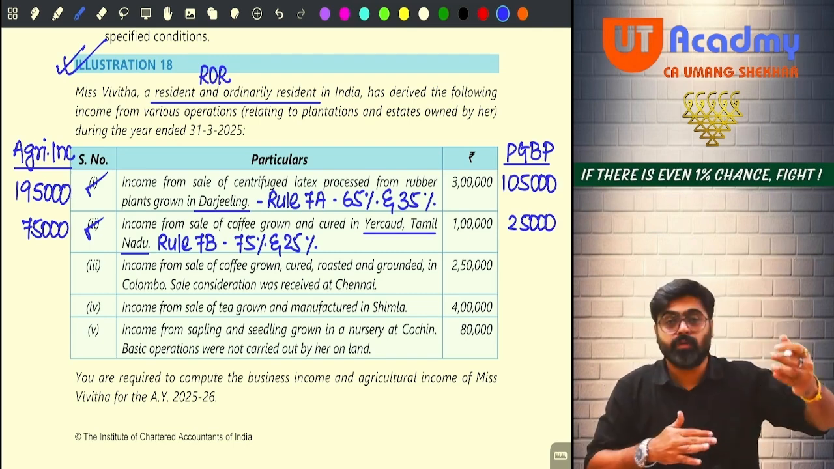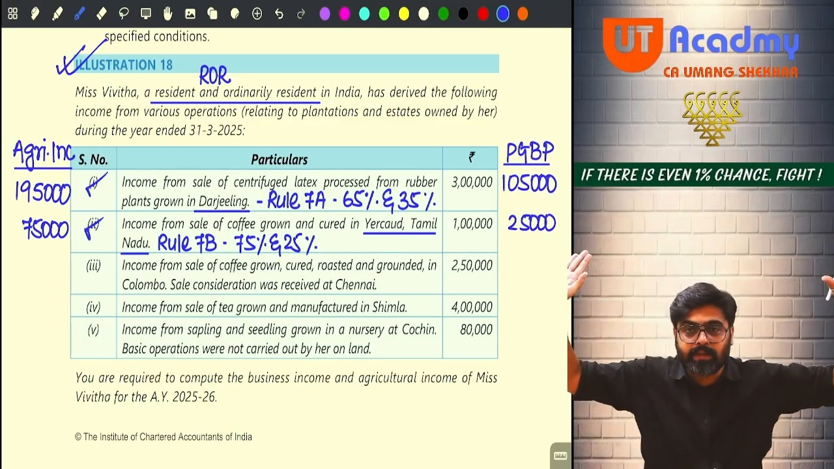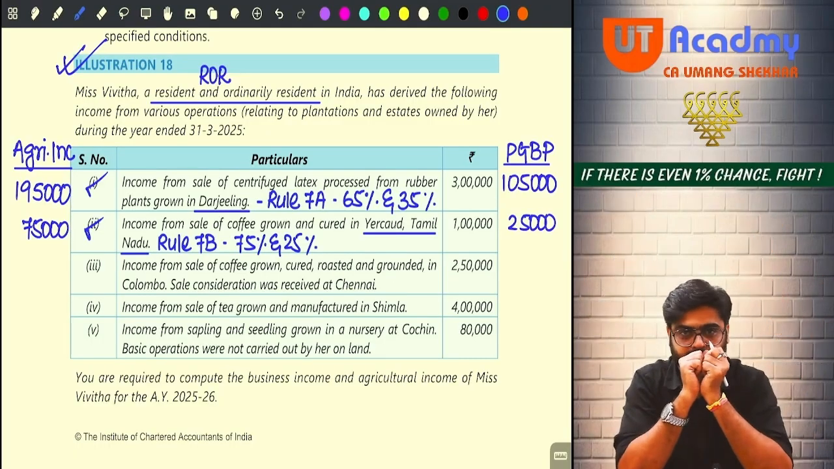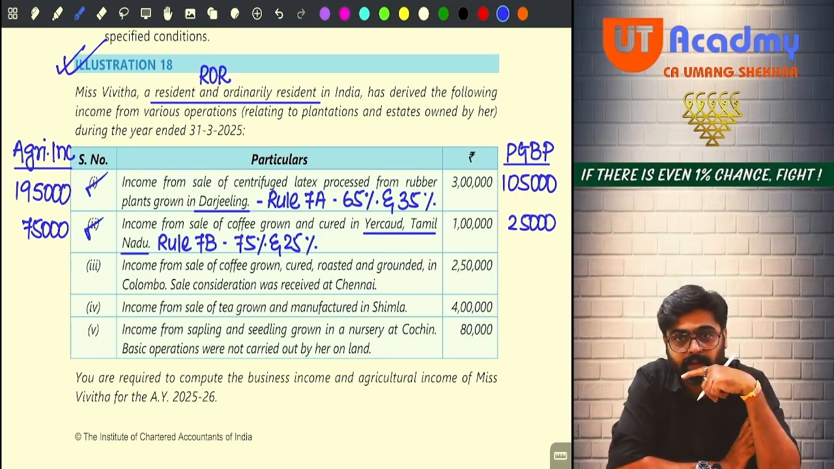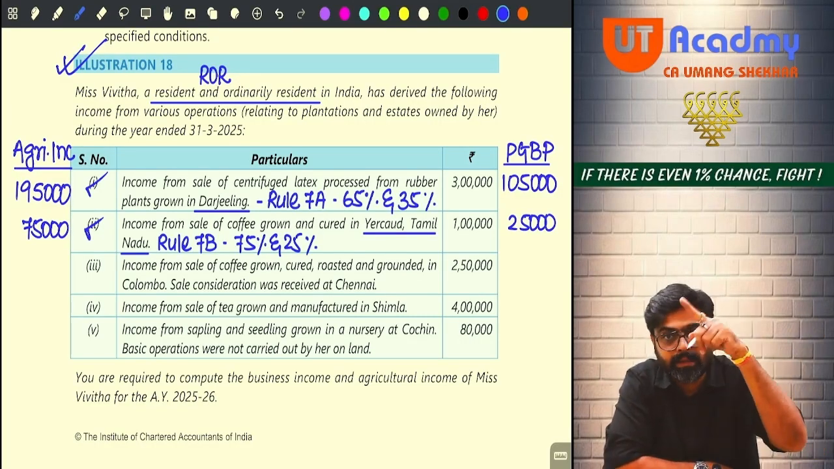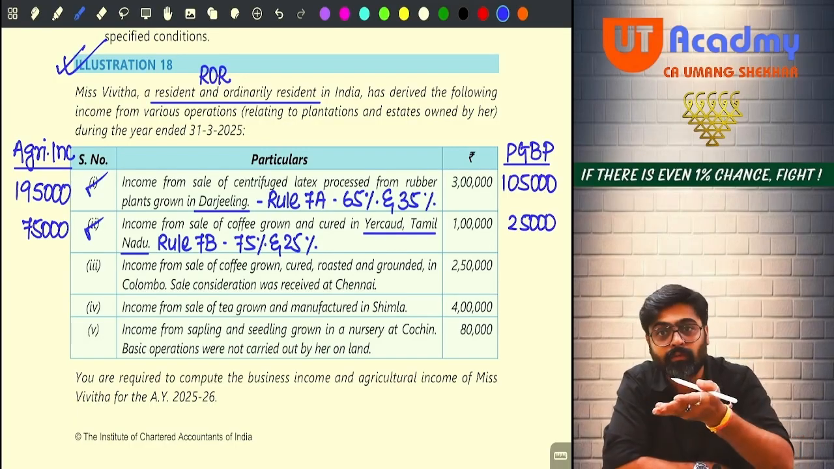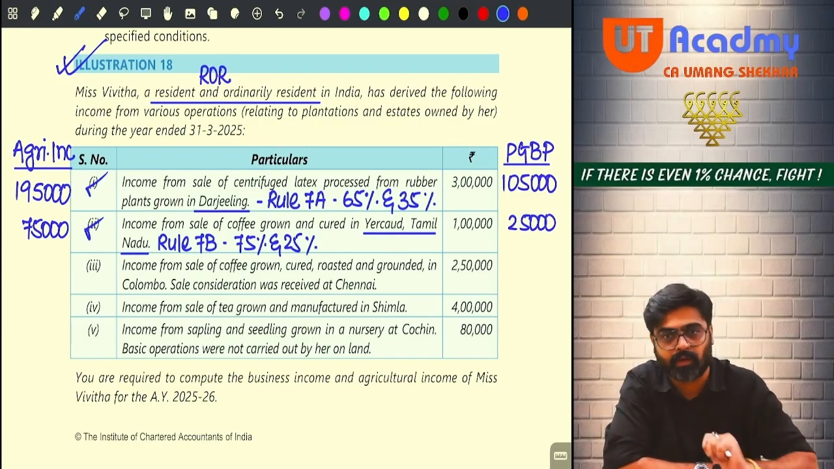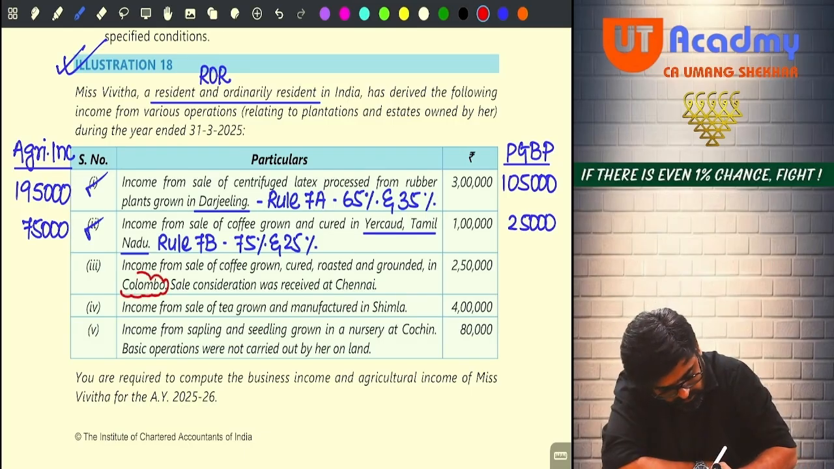Land situated outside India can never give you agricultural income exempt. So if you are doing 60-40, 40% you are claiming as exempt as agricultural income. Is it from a land situated in India? Entire income is coming from a land which is situated outside India. You are not supposed to apply Rule 7B here. You are not supposed to do 60-40. Getting my point? So the important part here is land is situated in Colombo.